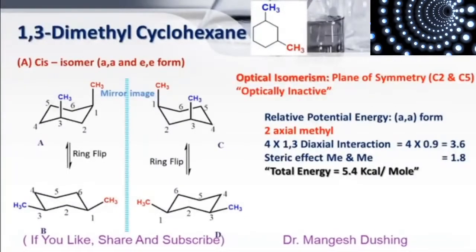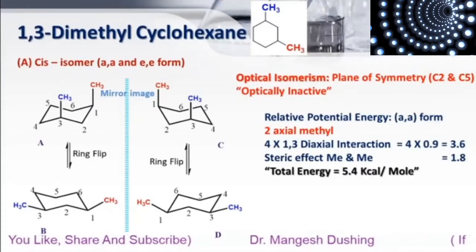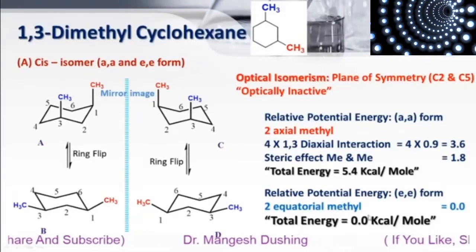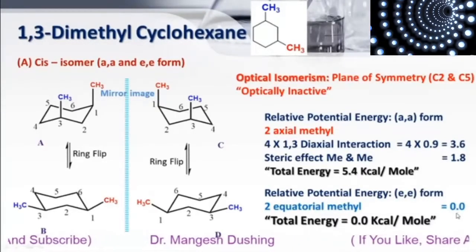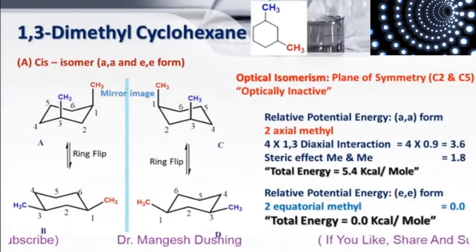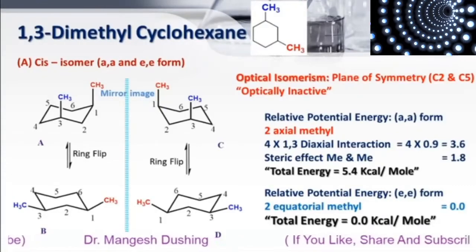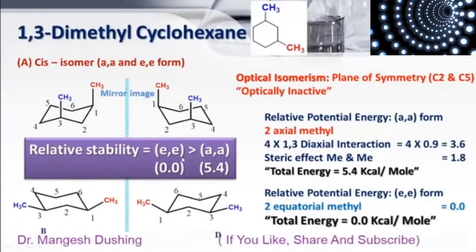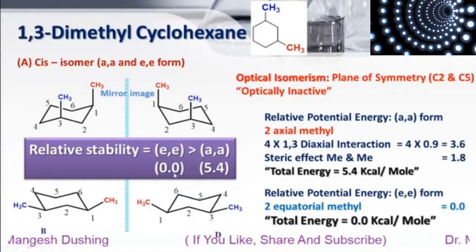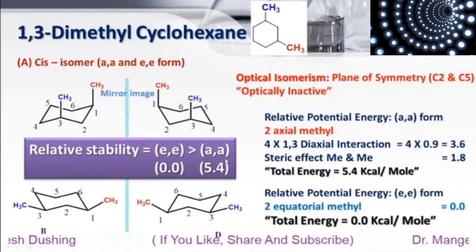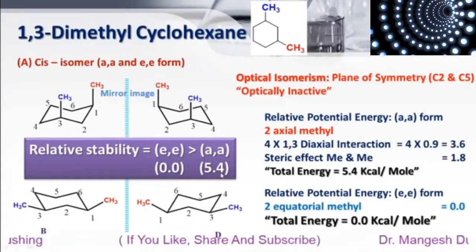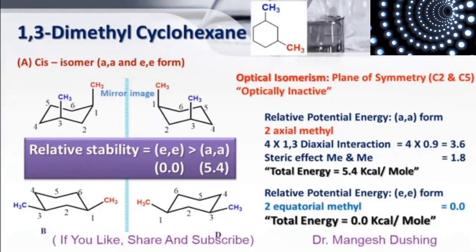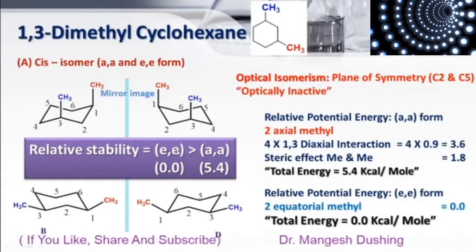Now we will see the relative potential energies for equatorial form. As both methyls are at equatorial positions, there is no change in potential energy, so total energy is 0.0 kilocalorie per mole. Now we will see the relative stabilities between equatorial and axial form. In cis 1,3-dimethyl cyclohexane, equatorial form potential energy is 0.0 kilocalorie per mole, while axial form is 5.4 kilocalorie per mole, that is highest for any dimethyl cyclohexane. That's why this is the unstable form while this is the stable form.